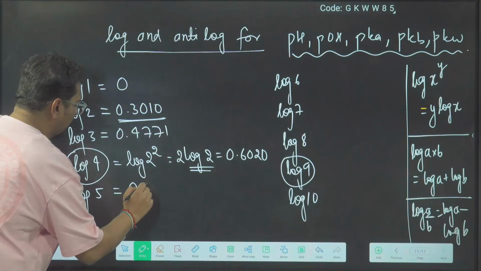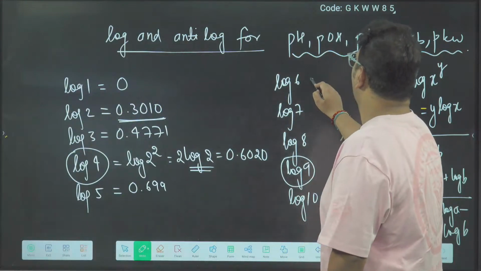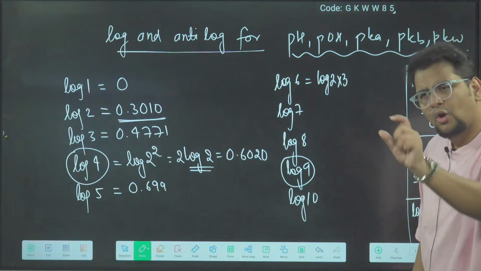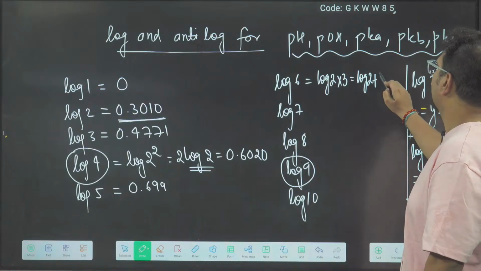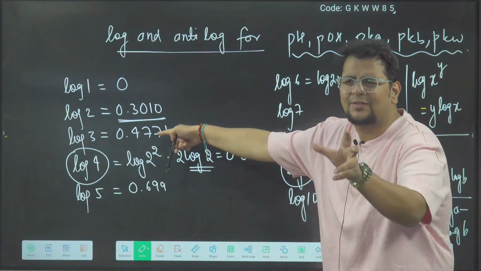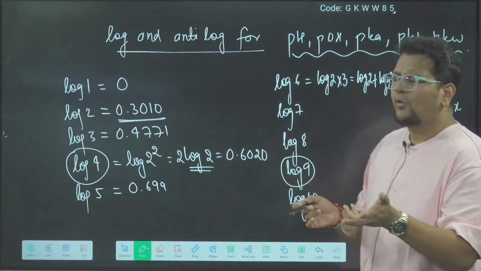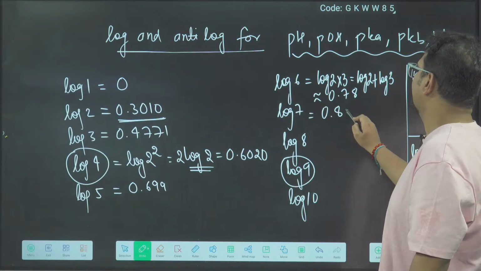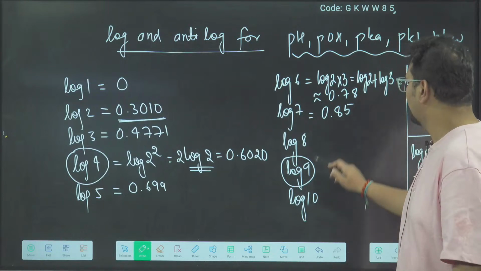Log 5 is 0.699. Log 6 will be log 2 into 3, since 2 3s are 6. Log a into b is log a plus log b, so log 2 plus log 3. Log 3 is 0.477, roughly 0.48. Log 2 is 0.30. So 0.48 plus 0.30 will be around 0.78. Log 7 is 0.845, so I'm rounding off to 0.85 roughly for 2 decimal places.